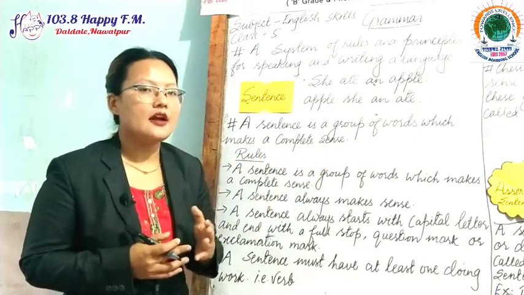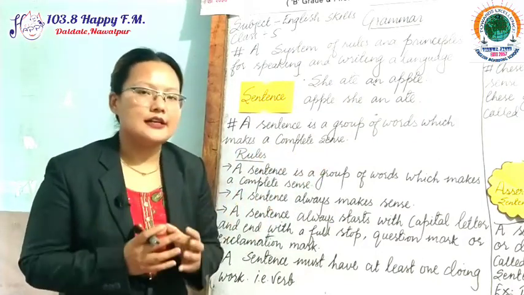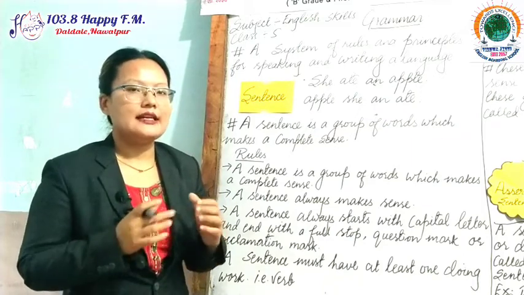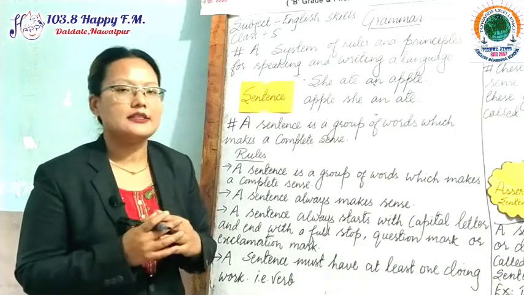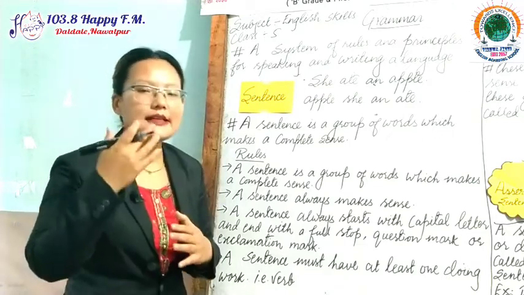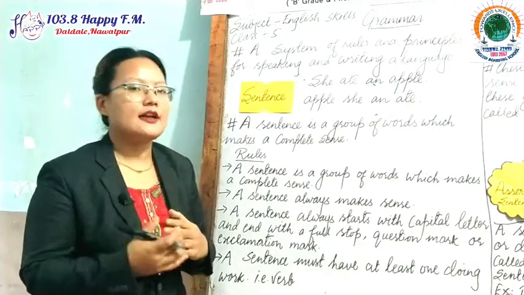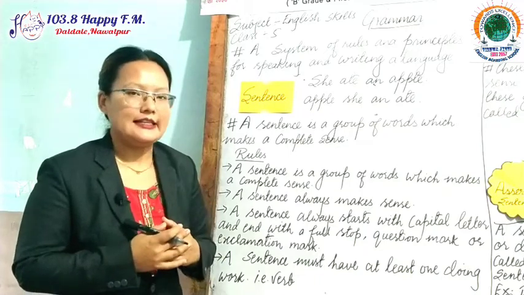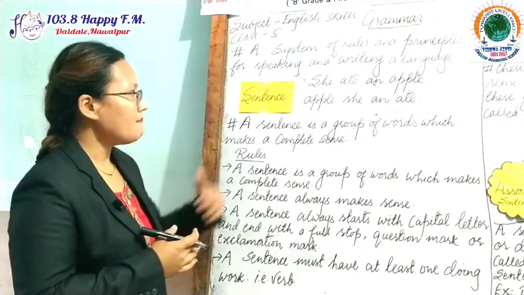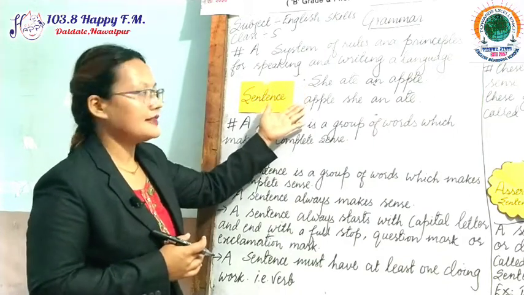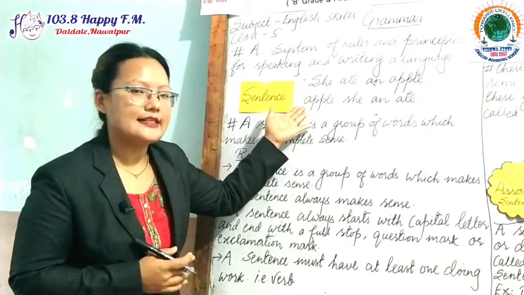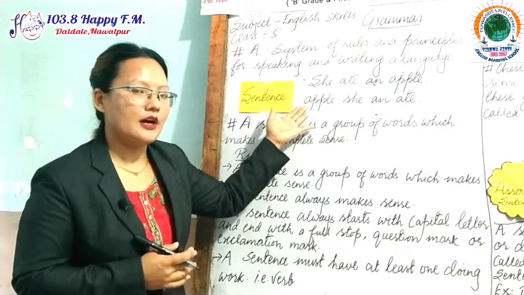Dear students, when a group of words is arranged in such an order, in such a sequence, that it gives complete sense, complete thoughts, then only we can say it is a sentence. So, the first example is a sentence, but the second one is not a sentence, it is only a group of words.